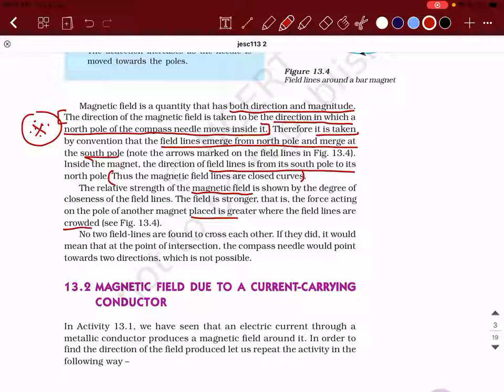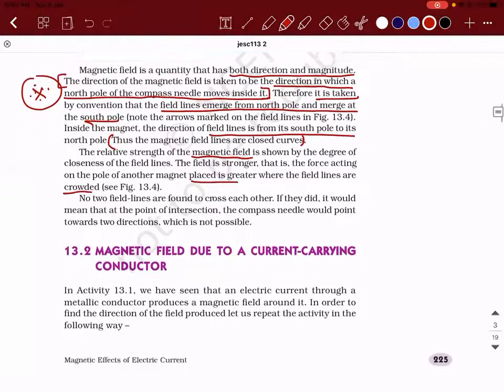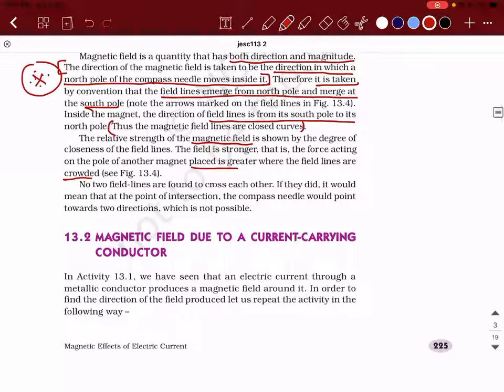So wherever the field lines are closer to each other, the strength is going to be more. And the last important point is understand that you cannot have two field lines cross each other. Means there cannot be one field line like this and another field line like this, because if they intersect, what will happen?